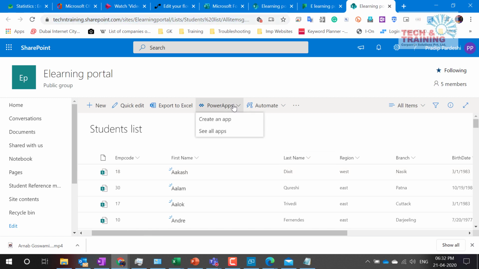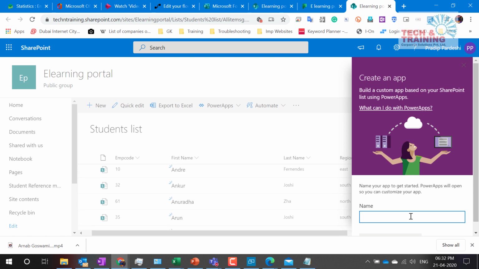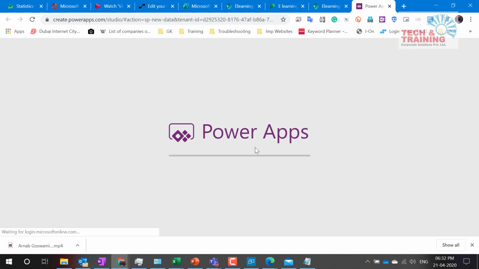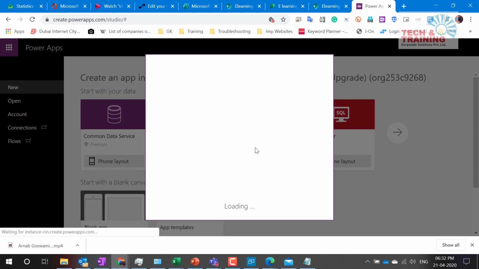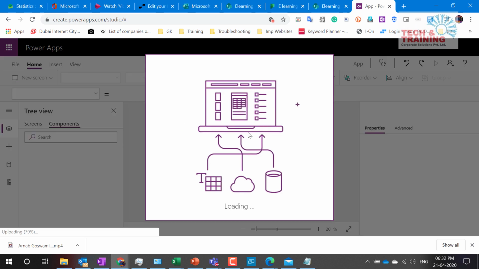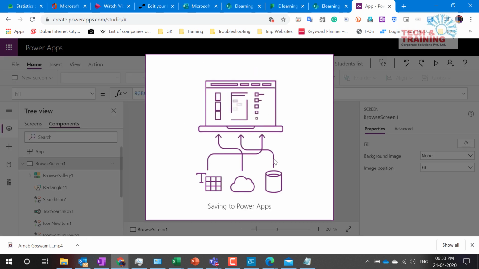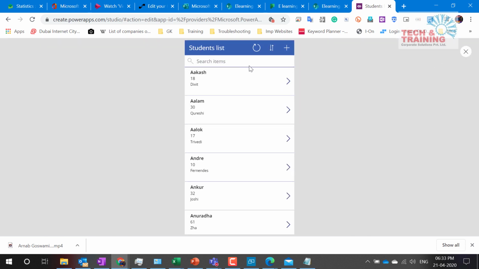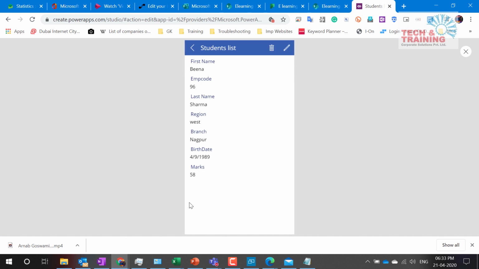Let me create a mobile app from here. So create an app. I name it as students list and I click on create. Now it is going to go to mobile app and here you will see that app is loading, and as soon as it is done you can see the app over here. I can review the students detail here. I can search someone, let's say Beena. Automatically 2 Beenas I've got. I click here, I find the details.